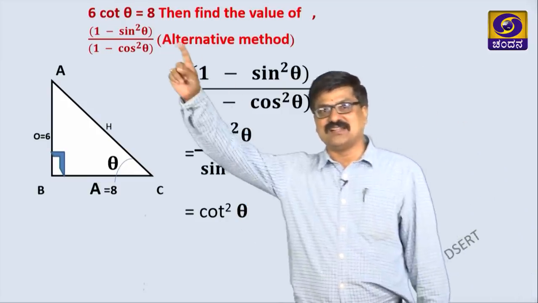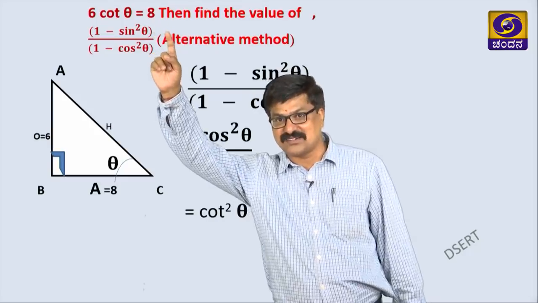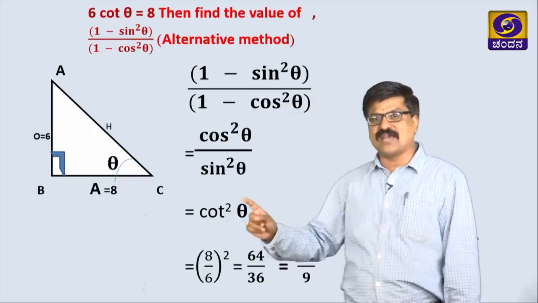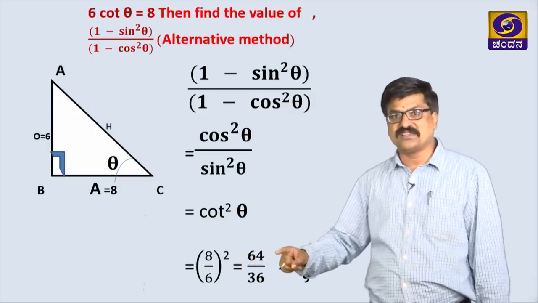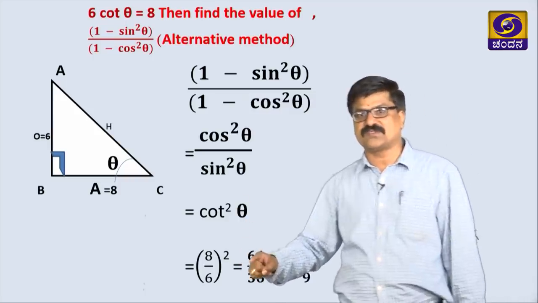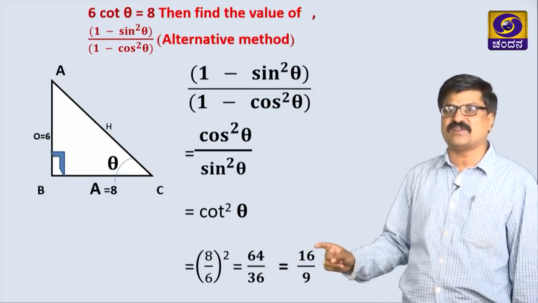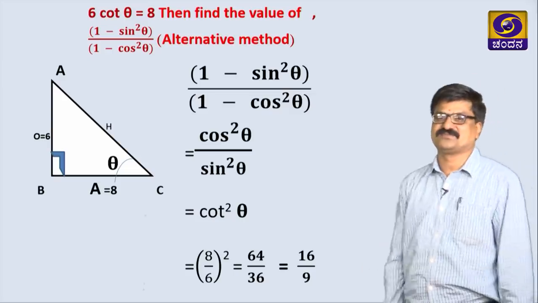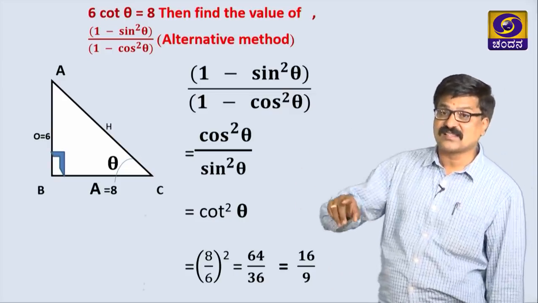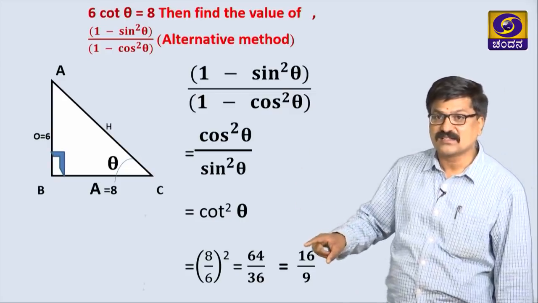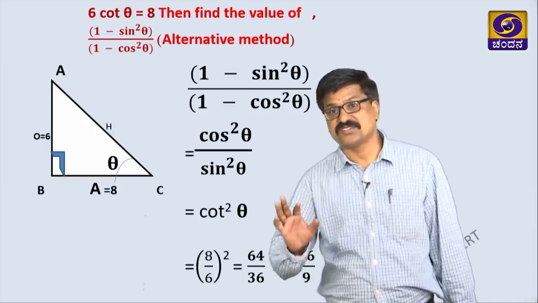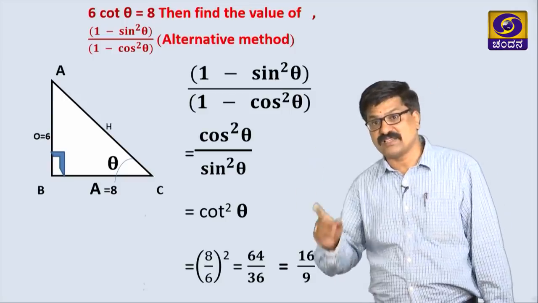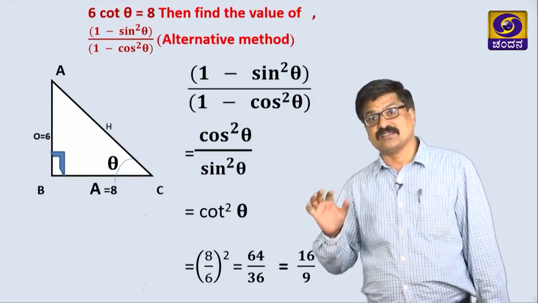My dear student, what is the cot theta value in the data? That is 8 by 6, the square is there, right, squared. What is 8 squared? 64. 6 squared? 36. Simplify, we got 16 by 9 only. In both cases, we got the same result. See, you must be very careful while solving problems based on trigonometry.